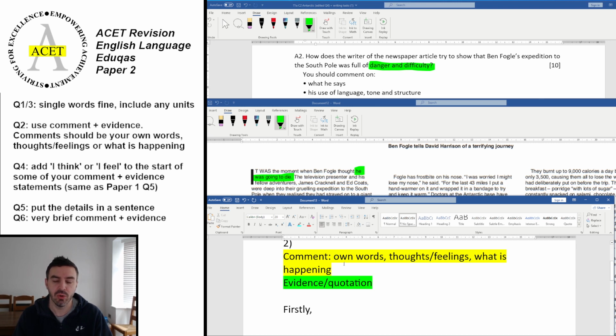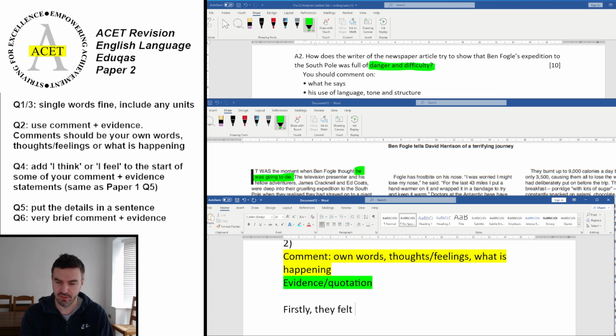So we need to show that we understand why thinking that you're going to die is a danger or a difficulty using one of these 3 ideas. Well, how would you feel, for example, if you're going to die? Well, you could say they're going to be scared, full of anxiety, panic, or something like that, okay? They feel as though they've got no chance. You know, their own words. They feel as though they're going to be stuck there. They feel though they will never leave. Something like that.